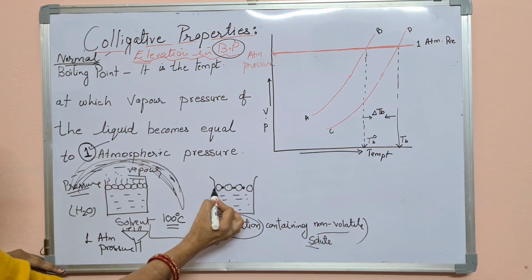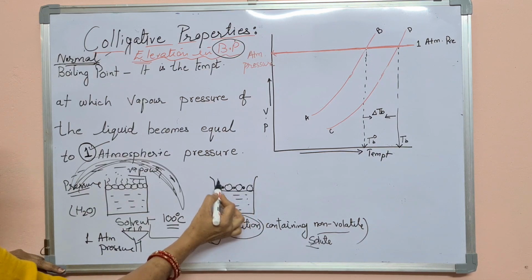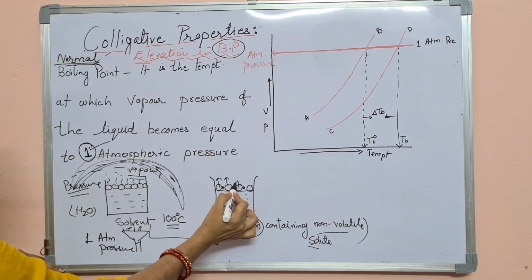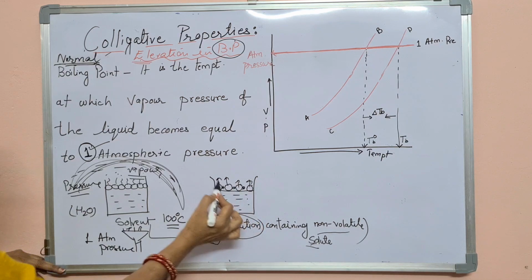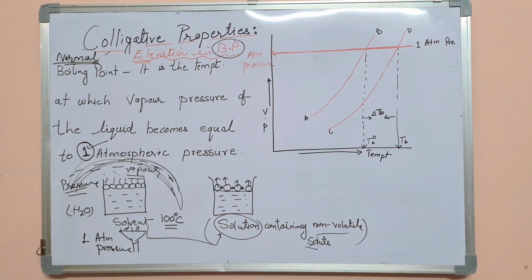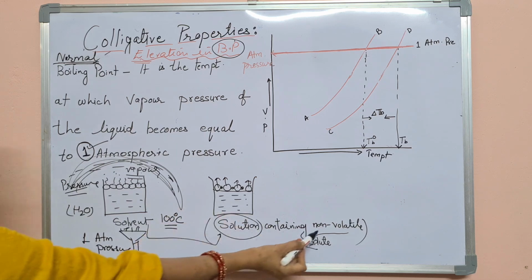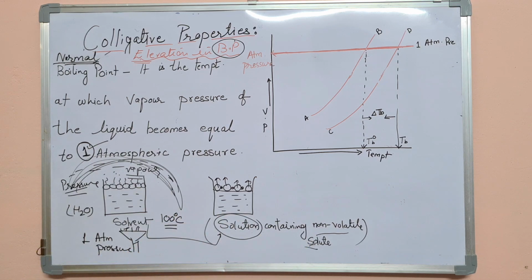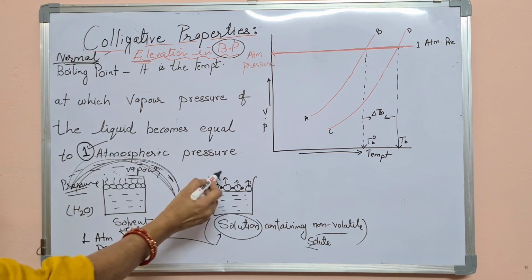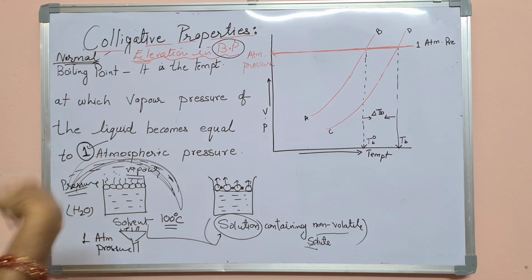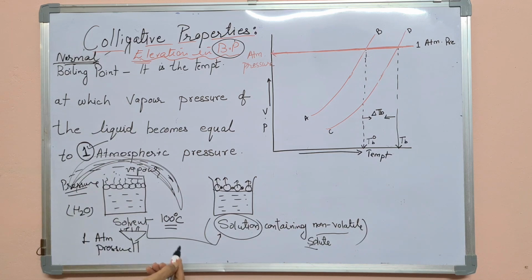So see on the surface molecules of the solvent, they will convert into vapors, but solute will not convert into vapors. क्यों? Because solute is non-volatile. इसमें उड़ने की कैपेसिटी नहीं है, वेपर में बदलने की कैपेसिटी नहीं है. So सिर्फ सॉल्वेंट के मॉलिक्यूल्स ही वेपर्स में कन्वर्ट होंगे, ठीक है। So it is understood that the vapor pressure of this solution is less than the vapor pressure of the solvent.